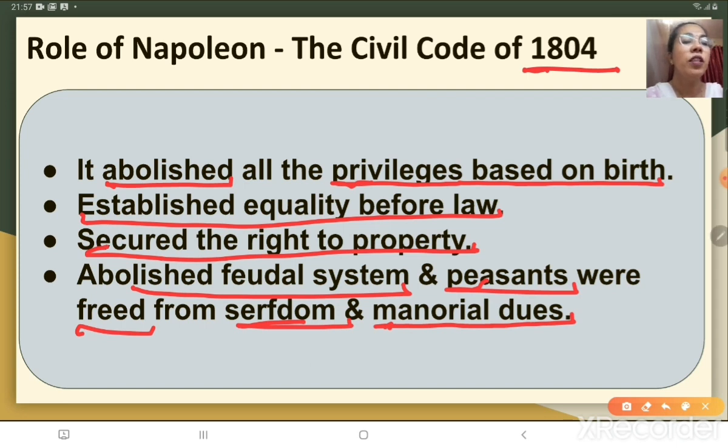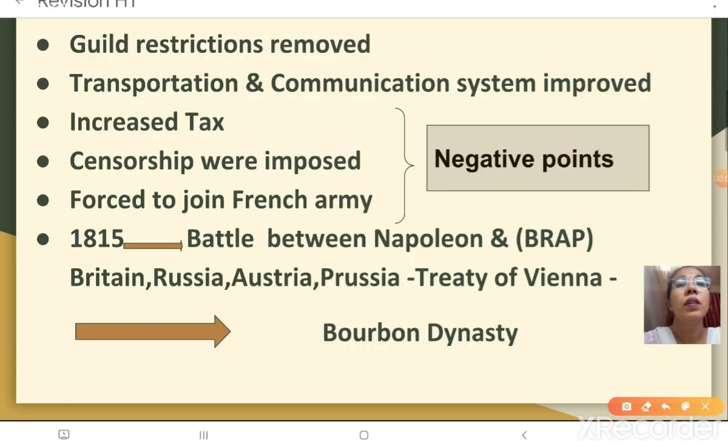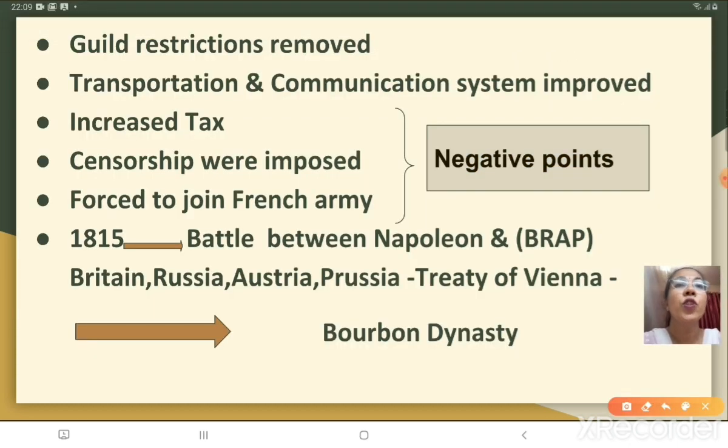So these peasants were freed from serfdom as well as the manorial dues. The guild restrictions which were imposed on the associations in terms of trade or manufacturing were removed. In fact, children, Napoleon introduced many measures to remove the guild restrictions and allowed merchants and artisans and many others to trade freely. Then the transportation and communication systems improved, right?